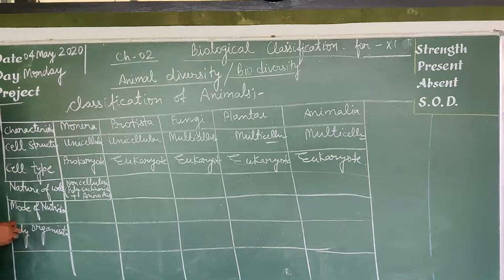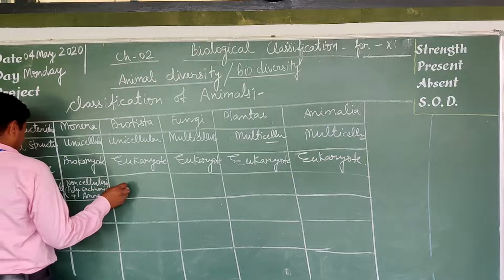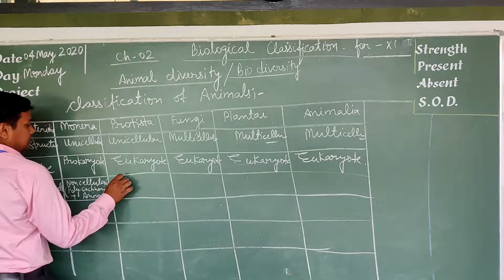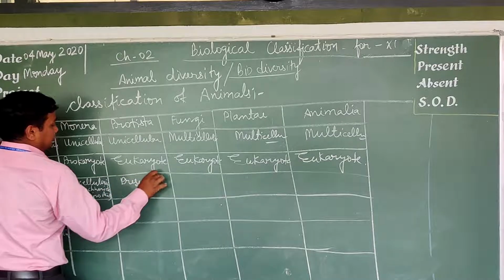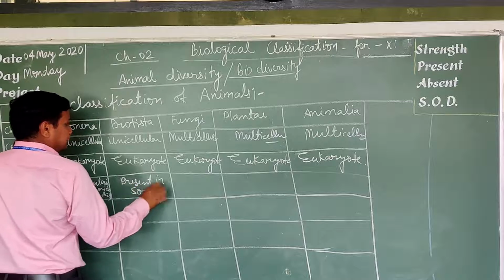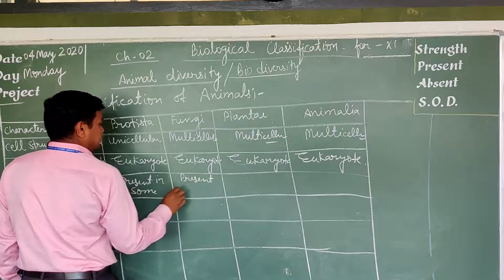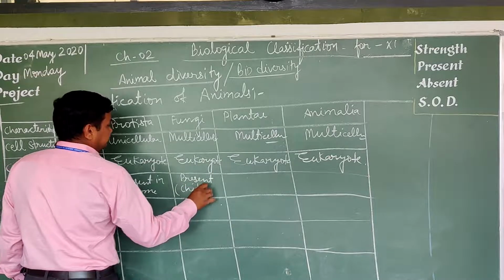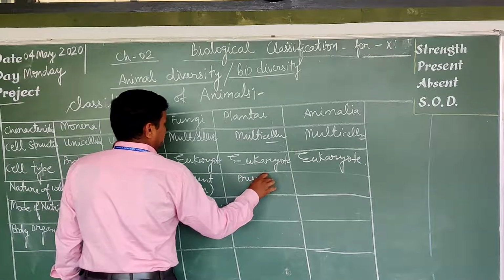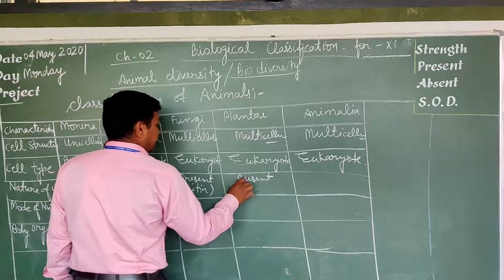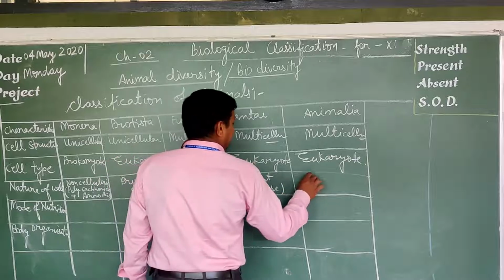Protista, some have a wall, present in some, not all. Fungi, present and it is made up of chitin. Plantae, cell wall present and it is composed of cellulose. Kingdom Animalia, cell wall absent.